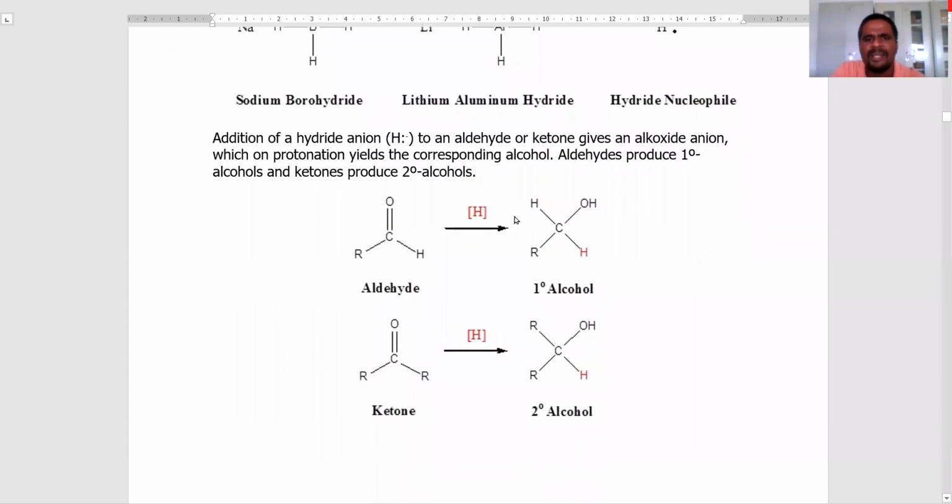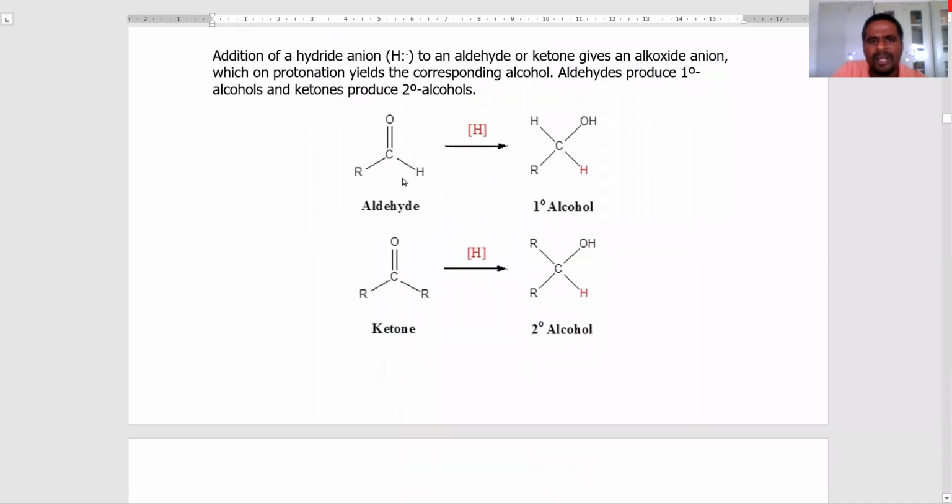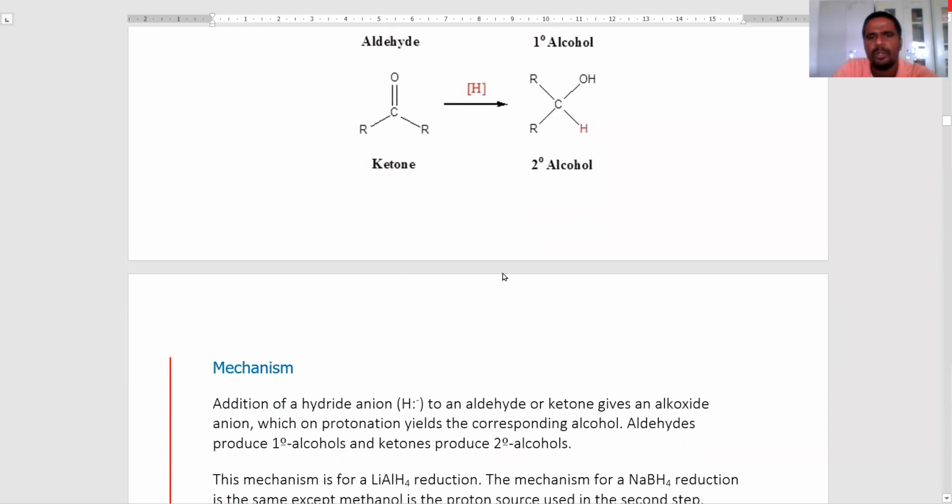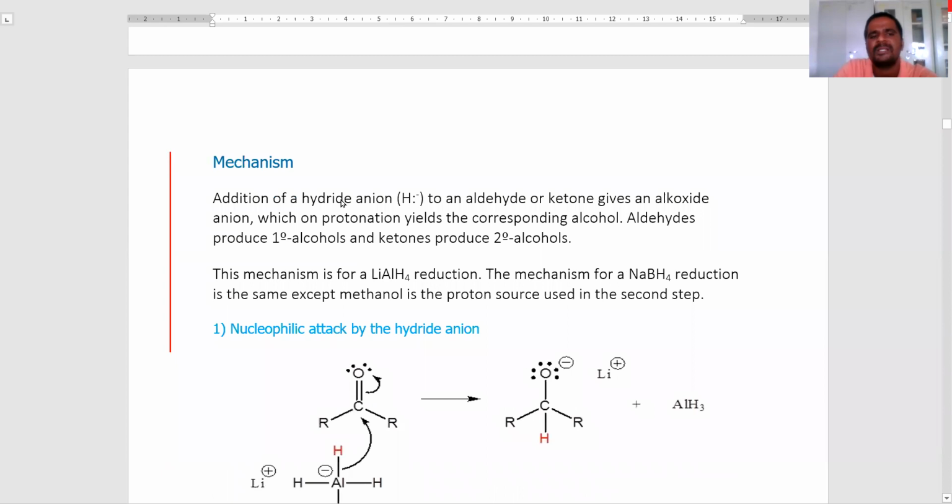So now see the reaction. Aldehydes undergo reduction with the reducing agent to produce alcohols, and ketones undergo reduction with the reducing agent to produce alcohols. Reduction here means the addition of hydrogens. So now see the mechanism, how the alcohols are formed.